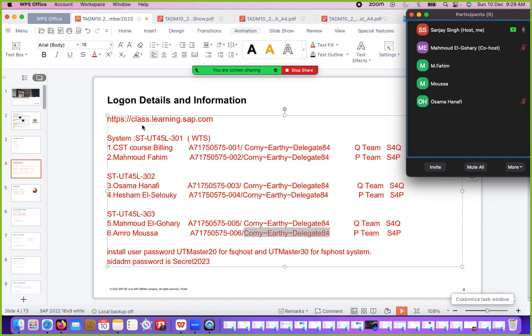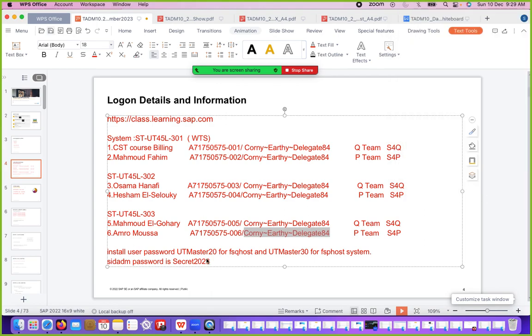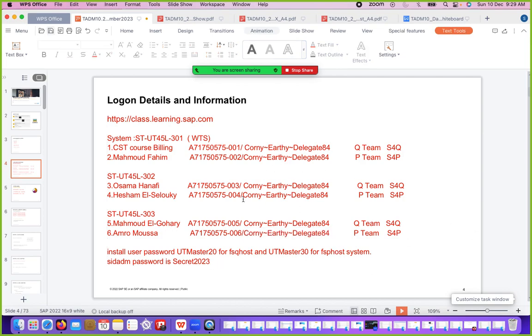You can go to class.learning.sap.com, then type the system and 001, 002, then Osama is 003, 004, 005, 006, and you belong to different teams. You will be the owner of the quality system and production system. To log in to the FSQ and FSP host, the user would be install and the password would be UTmaster20, UTmaster30. To log in at the OS level of the S4Q and S4P system, we can use the secret 2023 password. We can connect with PuTTY and we can start and stop the system.